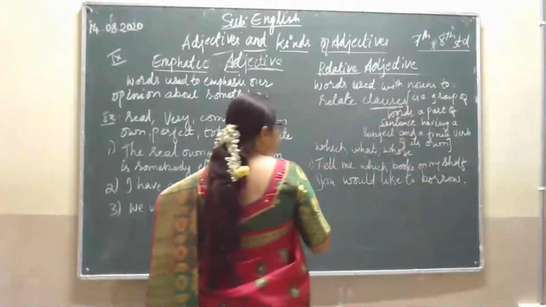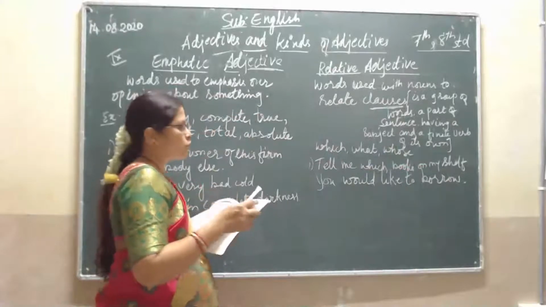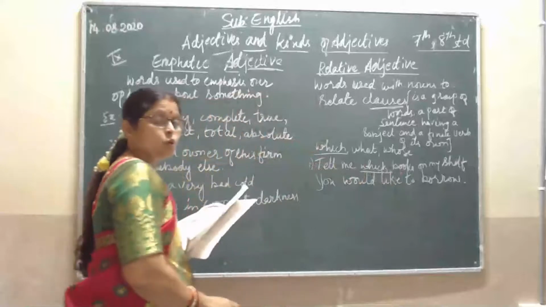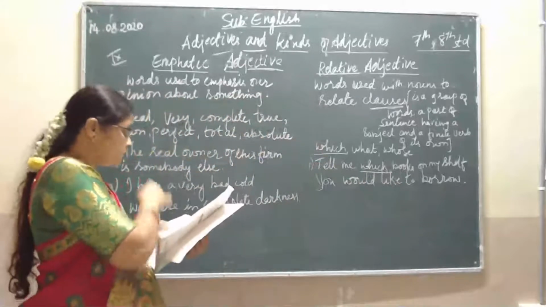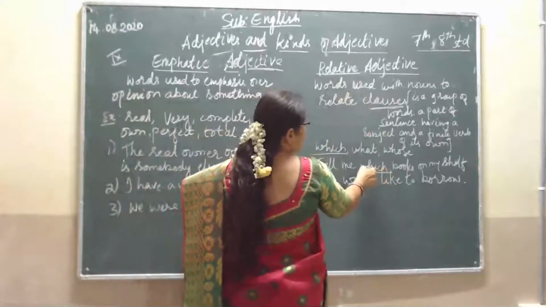So this is the first sentence. Tell me which books on my shelf you would like to borrow. Here you can see which, which books here, and this is a relative adjective